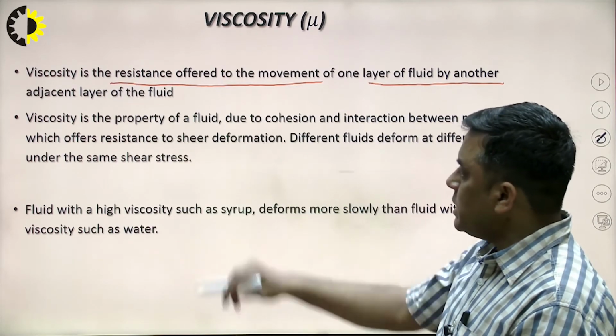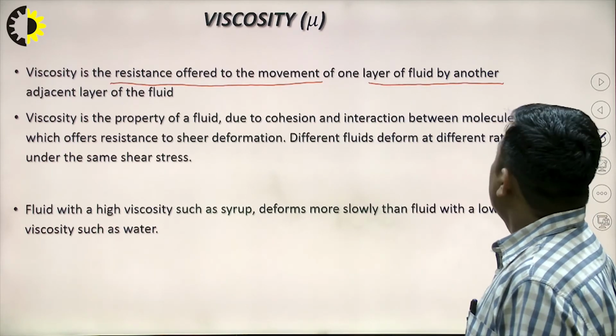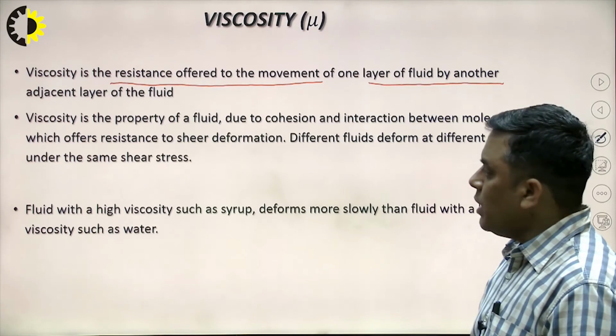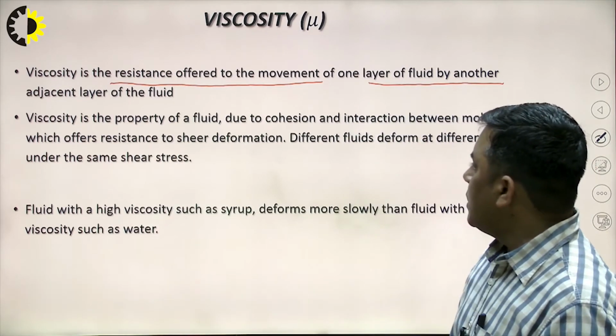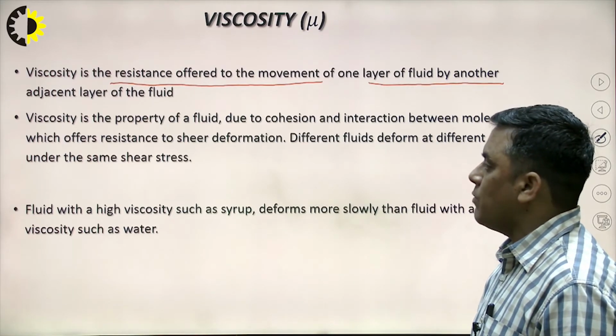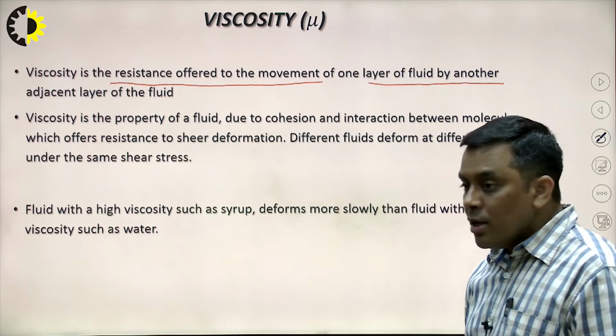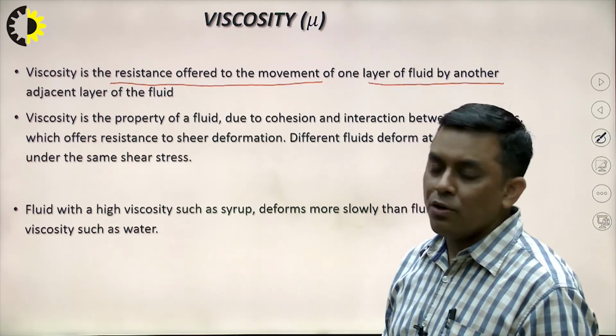So viscosity is the resistance offered to the movement of one layer of fluid by another adjacent layer of the fluid. Viscosity is the property of a fluid due to cohesion and interaction between molecules, which offers resistance to shear deformation. Now, why is there a difference in velocity?